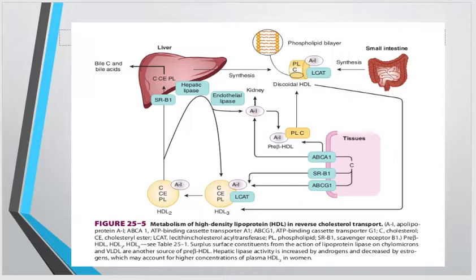They go into the liver, where they are involved in the synthesis of the bile acids and bile salts, while from the peripheral tissues, when it takes up the cholesterol, it can give it up to poorly lipidated particles like the pre-beta high density lipoproteins, and it is then converted into the discoidal HDL and HDL3. So this is all about today's lecture.